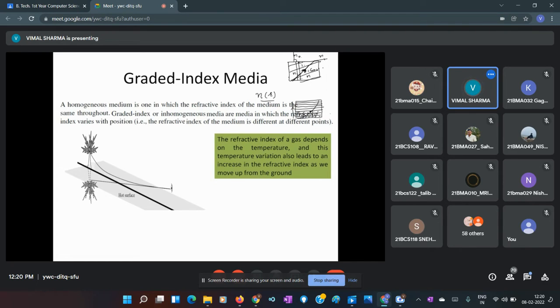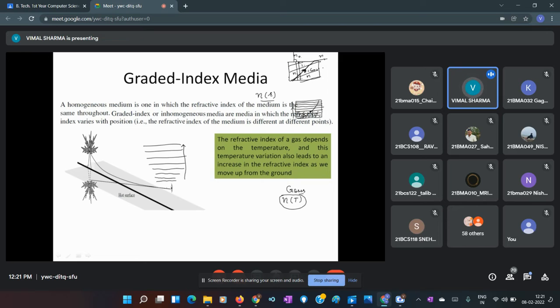In that case, you know that refractive index is also a function of temperature. For gases, the refractive index varies with temperature. As it is a function of temperature, the refractive index will be different for the different regions of this air medium at different temperatures.